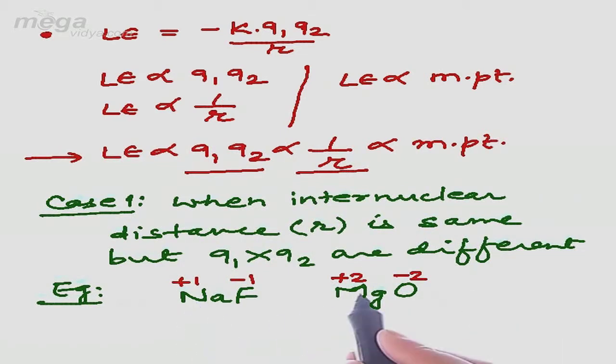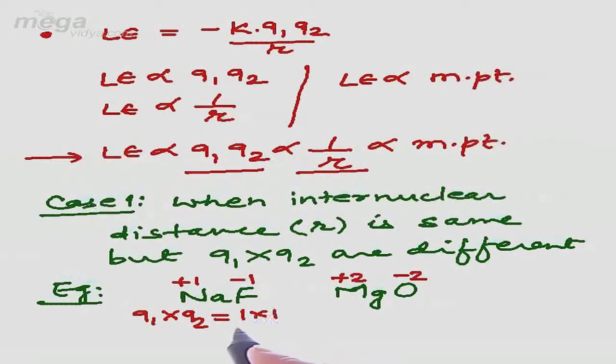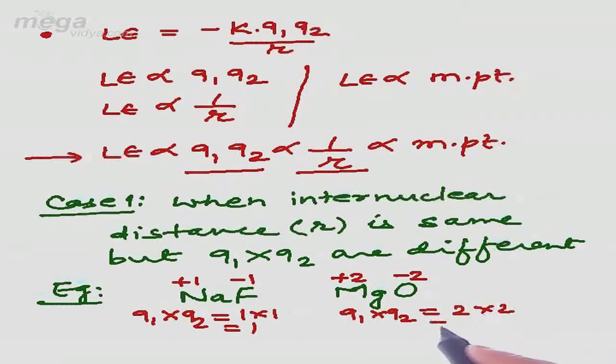Now, cationic radius in both these compounds are similar. That means Na positive and Mg2 positive, in these two different compounds will possess similar sizes, and F negative and O2 negative will have similar size. Means in both these two different compounds, we have the same internuclear distance. But if we check the product of charges, here in NaF, Q1 into Q2 will be equals to 1 into 1, that is equals to 1. In MgO, the product of the charge will be equal to 4. That means in these two different compounds, we have different product of charges, but internuclear distance are same.